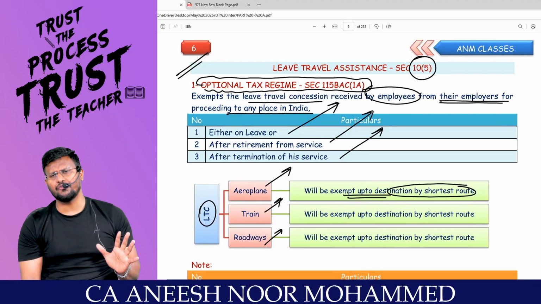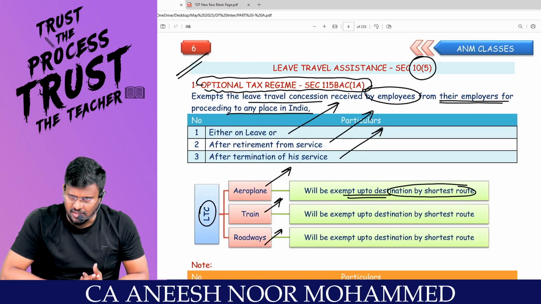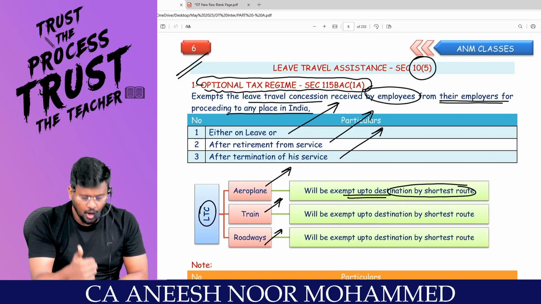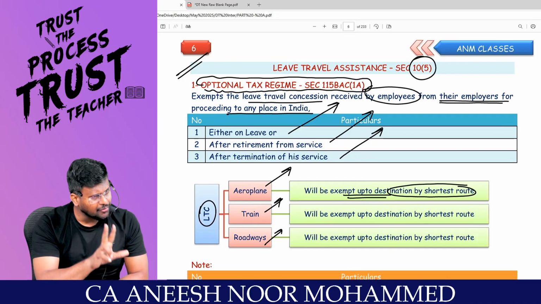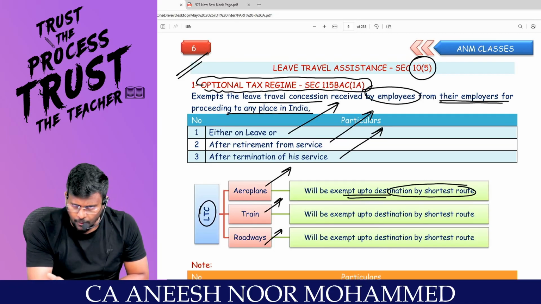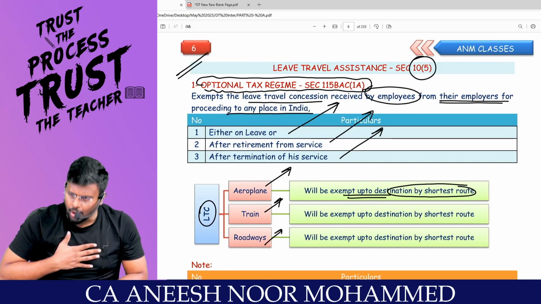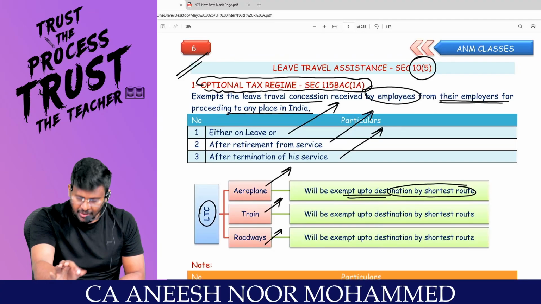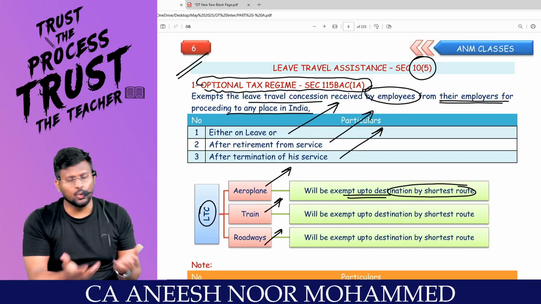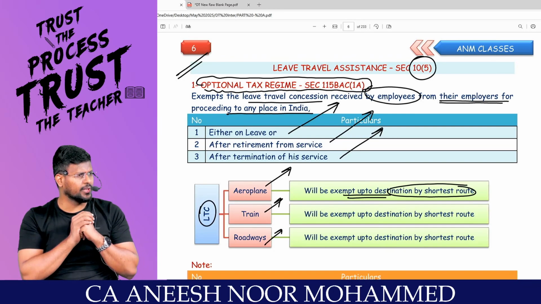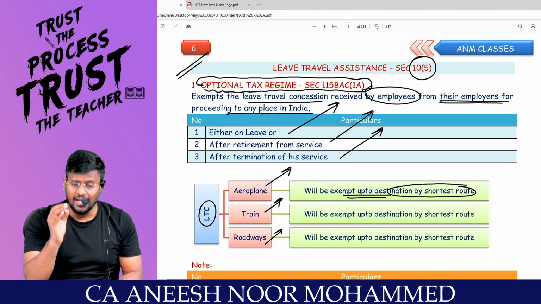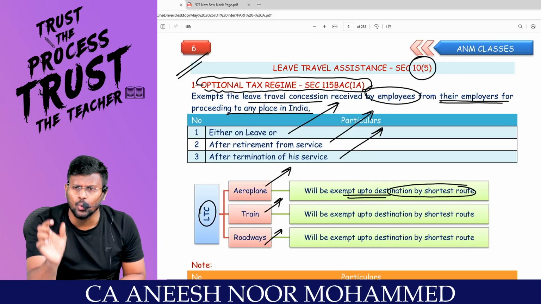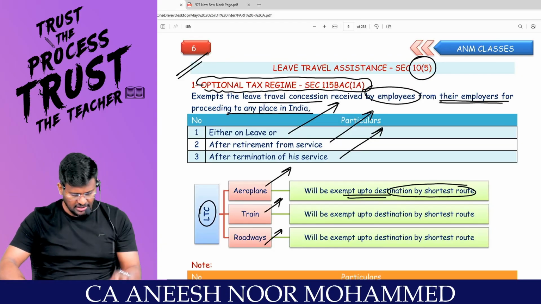So what is 10.5? Leave travel concession or leave travel assistance. What this section is saying is that if an employee wants, either on taking leave or after retirement from the service or after termination of his service, he can go on a tour. For that, the money will be spent by the employer. That will be exempted in the hands of the employee under section 10 subsection 5. Where can I go on that tour? You can go to any place in India. Are you really with me? But the amount of exemption will be for the destination only by the shortest route.